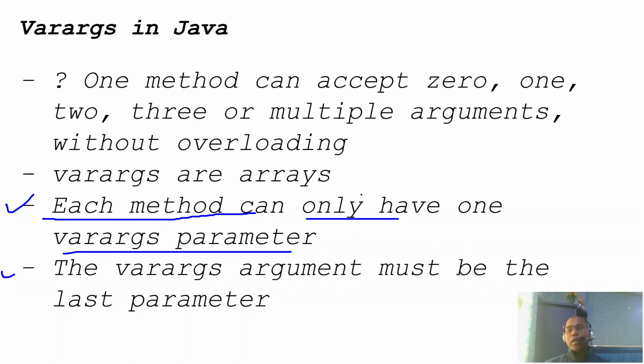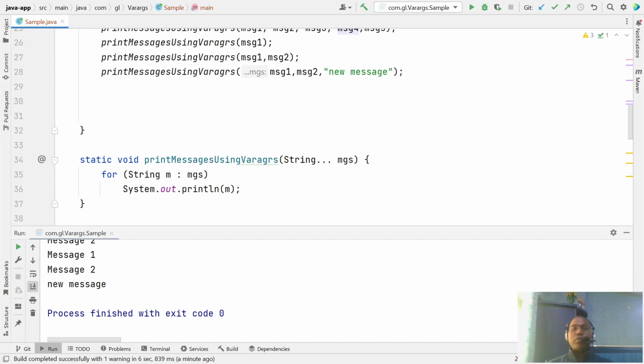You cannot say two varargs in the same method. Second, this varargs parameter must be the last parameter. So if I am going to say here, let's pass an integer x value after it, the compiler will not allow it. If your method has a varargs, then you cannot pass it.